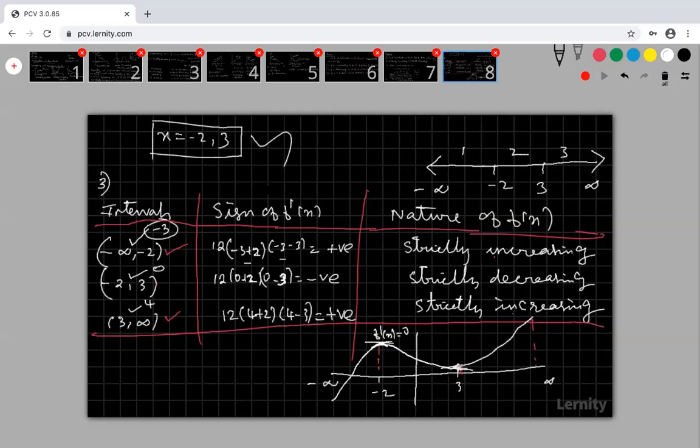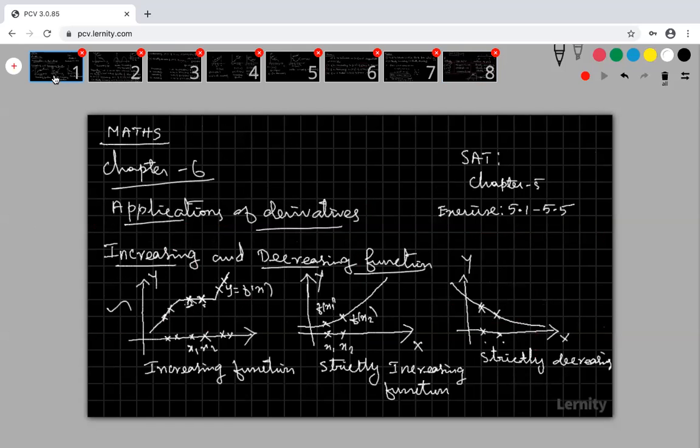Up to exercise 5.5: continuity, simple differentiation, logarithmic differentiation of logarithm function, exponential function, UV formula, U by V formula, and logarithmic differentiation, taking log and differentiating. Ganesh, I will send the homework problems to you.